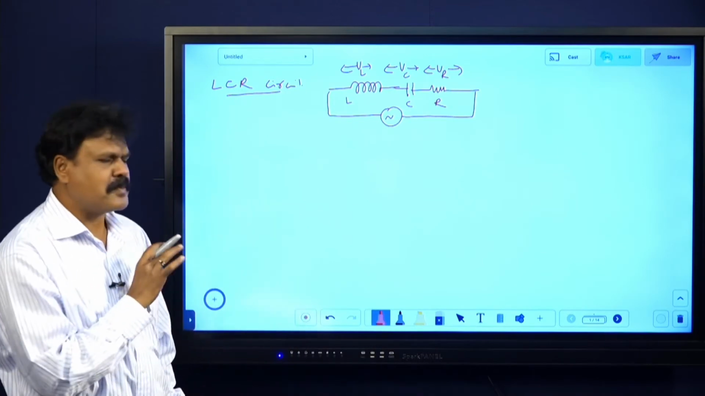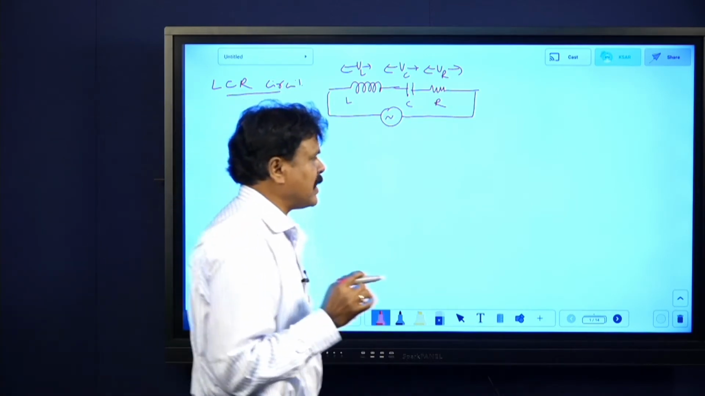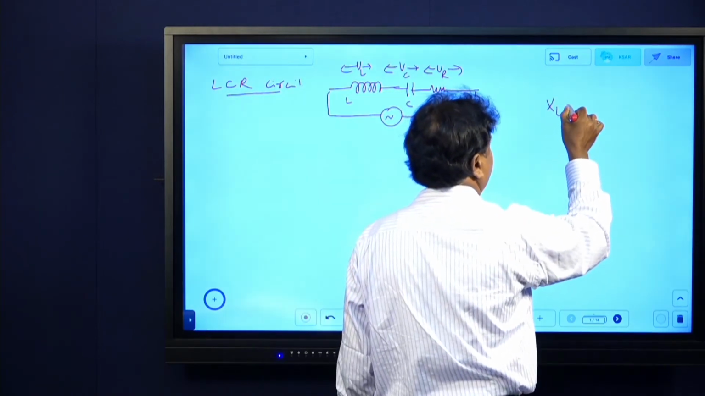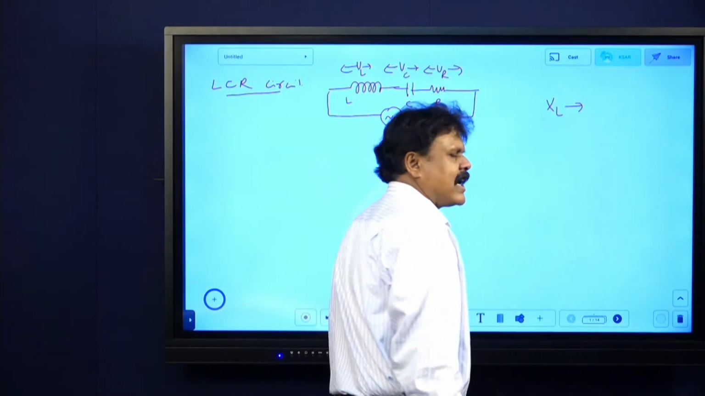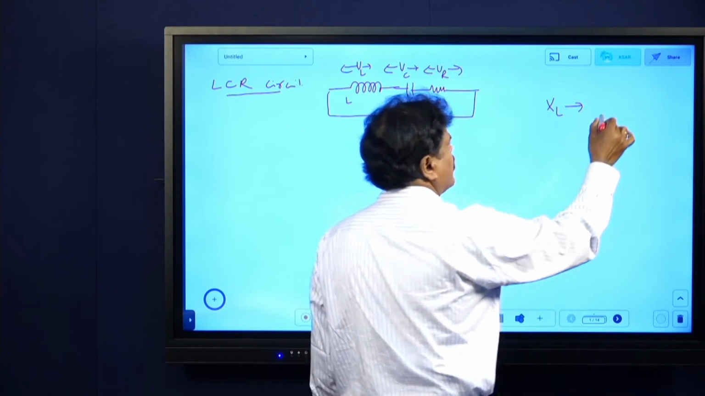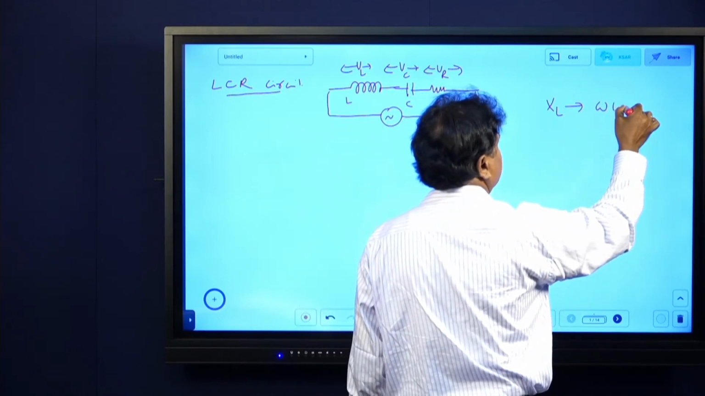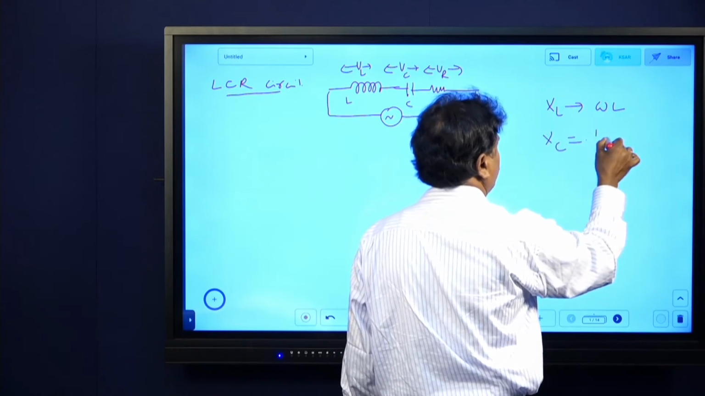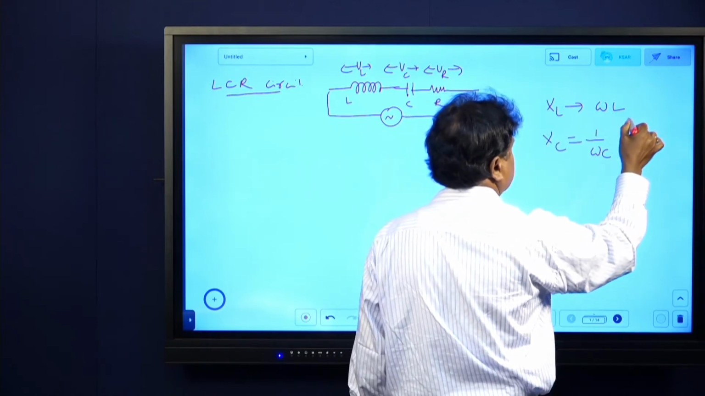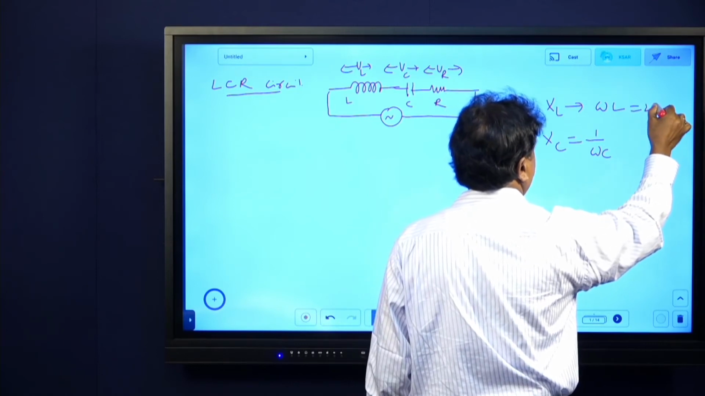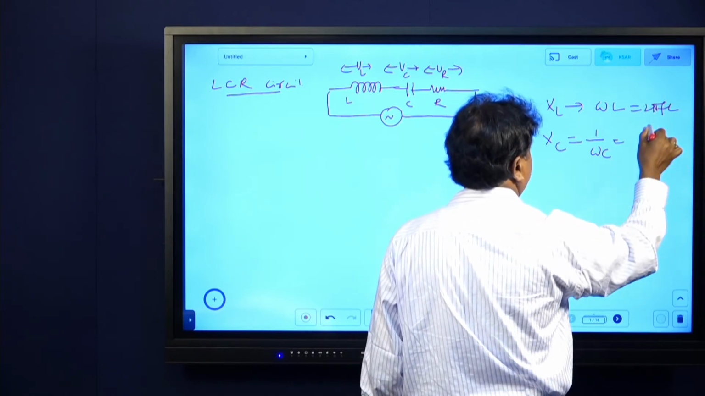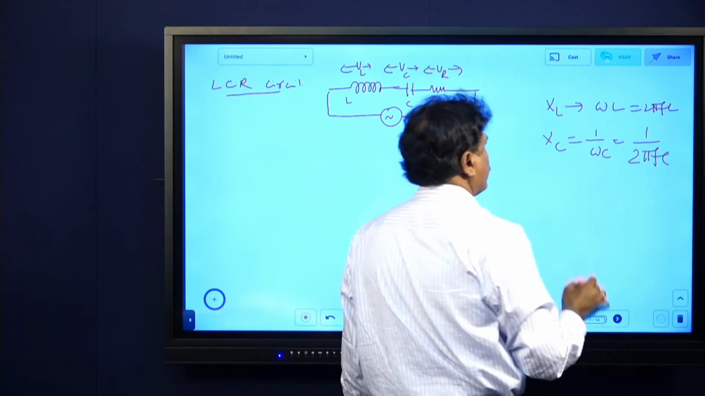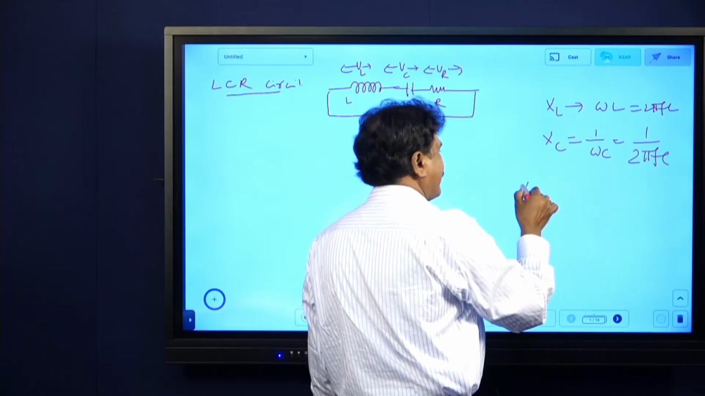And of course, before this, one more thing I would like to explain. Resistance is okay. What is XL? You should know. XL is called inductive reactance. XL is nothing but omega L. XC is nothing but 1 by omega C. Remember, this is 2 pi FL, and this will be 1 by 2 pi FC. See here, X is called reactance.